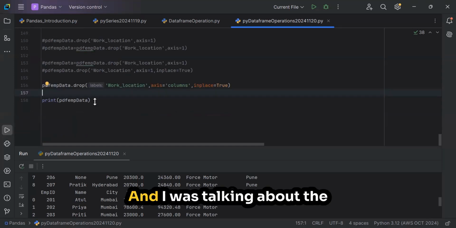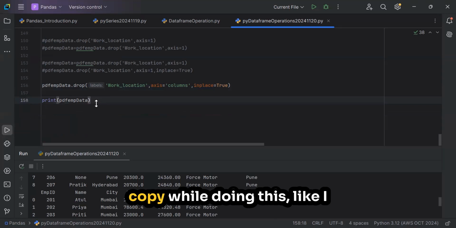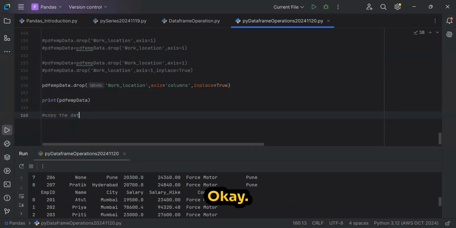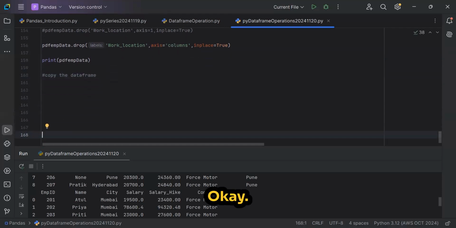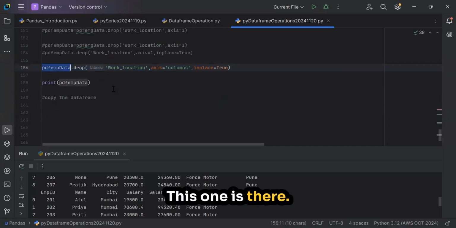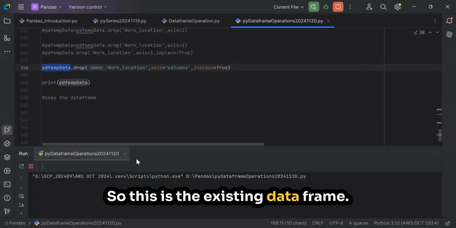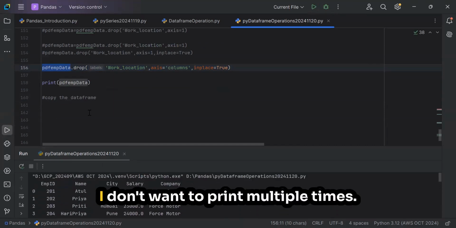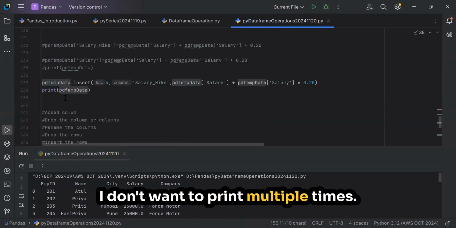Yeah. And I was talking about the copy. While doing this, I want to copy the data frame. So this is the existing data frame. How many times are we printing? I don't want to print multiple times.